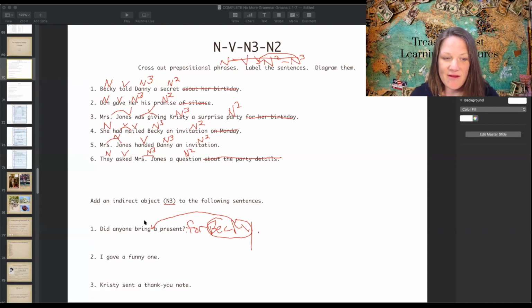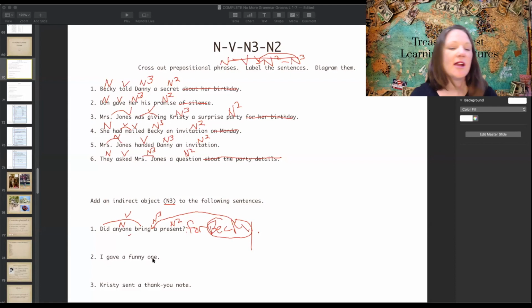Now you have "did bring" as the verb, and "anyone" is the subject. Anyone bring what? Present is the direct object. Becky is now your indirect object. That's where that's going to fit, because you want to have noun, verb, noun 3, noun 2.